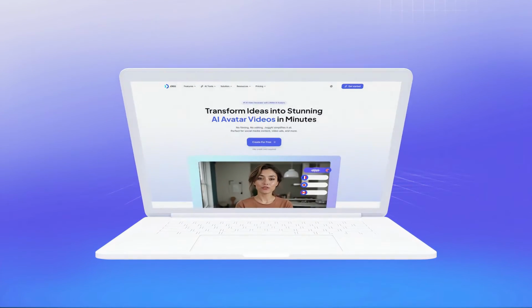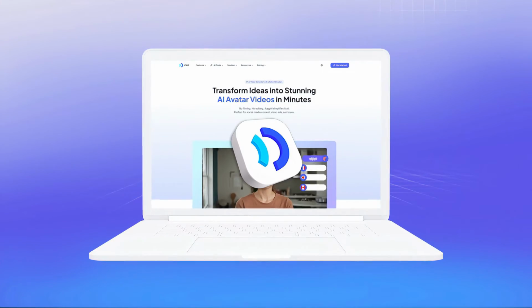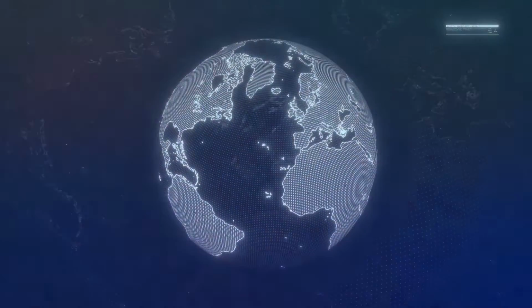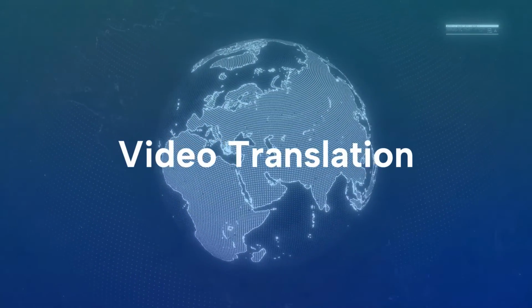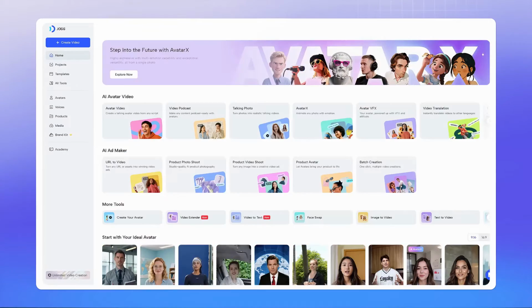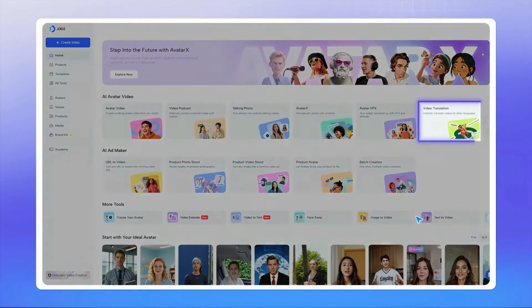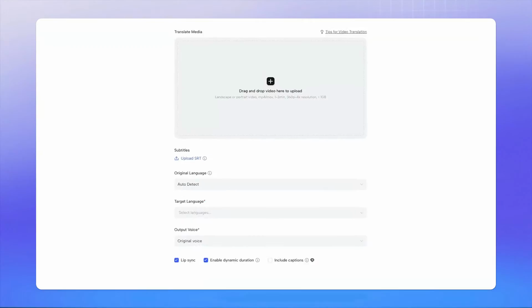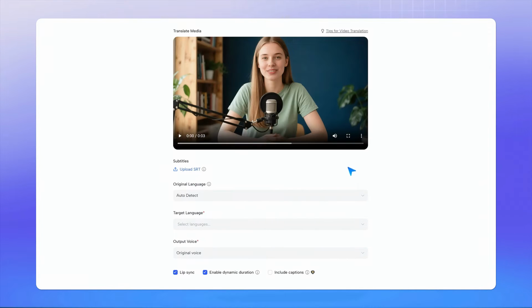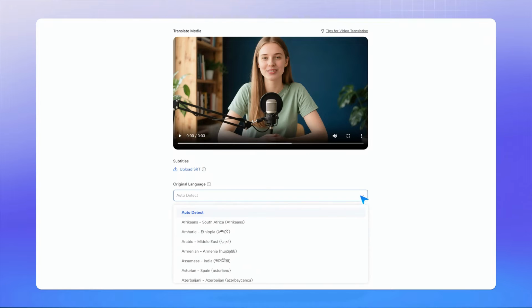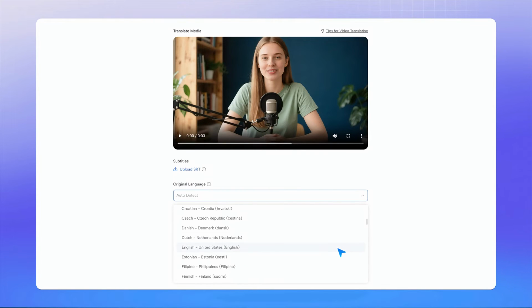With JoggAI, you can instantly generate lip-synced videos in multiple languages, making your content accessible to audiences worldwide. First, open JoggAI page and choose the video translation feature. Upload your 1 to 3 minutes video. Once your video is uploaded, JoggAI automatically detects the original language, or you can manually select it if you prefer.